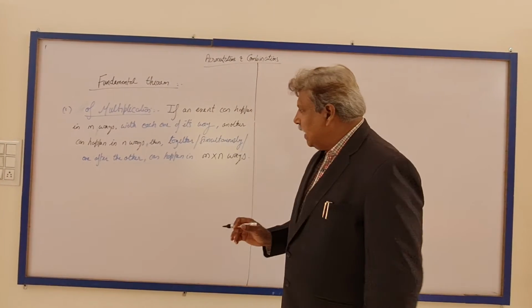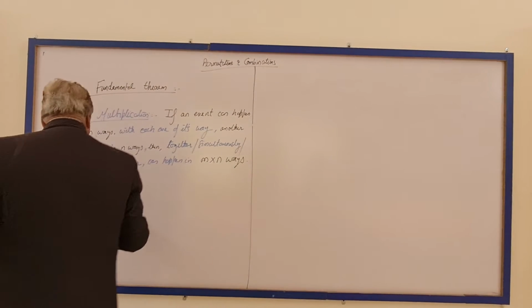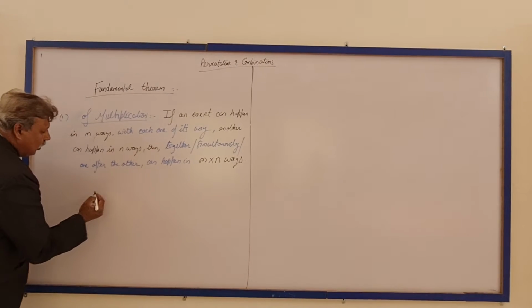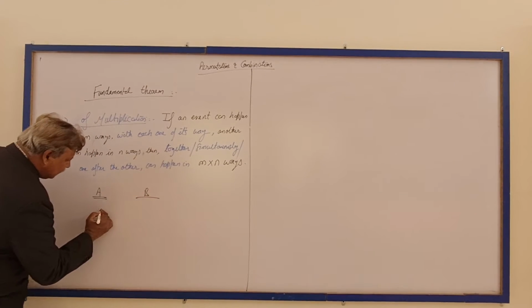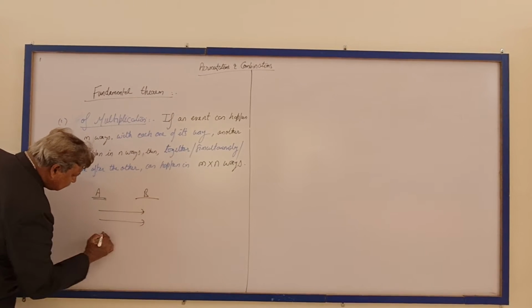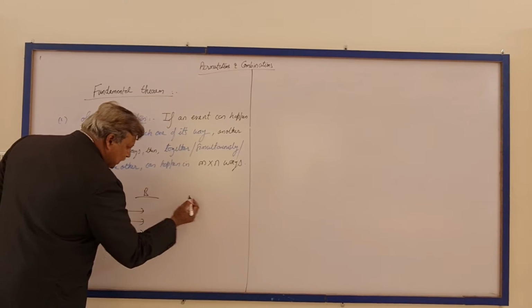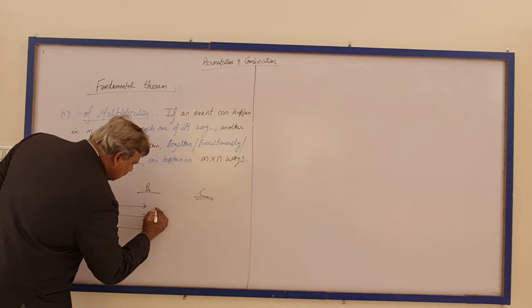So, what do we say? That we consider an example. Let's say from place A, you want to go to place B, for which there are 3 routes. And from place B to place C, there are 4 routes.